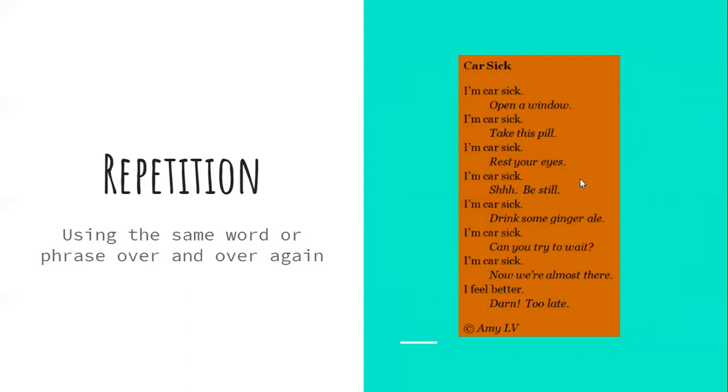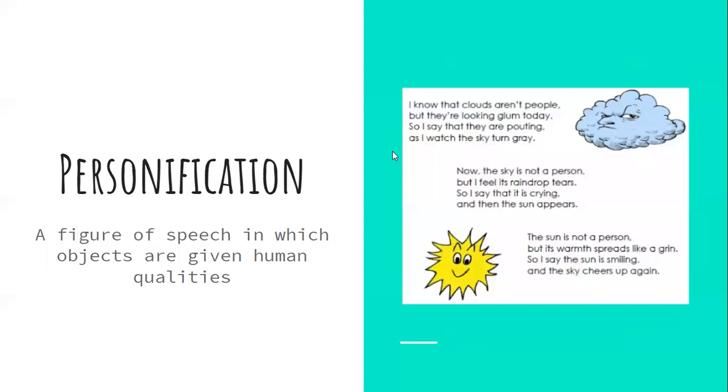So I'm carsick is the repetition here, kind of a silly poem. We also have the word personification. You'll see the word person in personification, and that's important because it's also a figure of speech in which objects are given human qualities. So things like, I know that clouds aren't people, but they're looking glum today. So they look glum. That's something a person usually does, but now we're talking about a cloud.